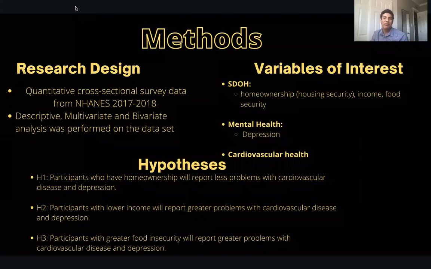Three main hypotheses were formed, the first being participants who have ownership will report less problems with cardiovascular disease and depression. The second being participants with lower income will report greater problems with cardiovascular disease and depression. And lastly, participants with greater food security report greater problems with both cardiovascular disease and depression.